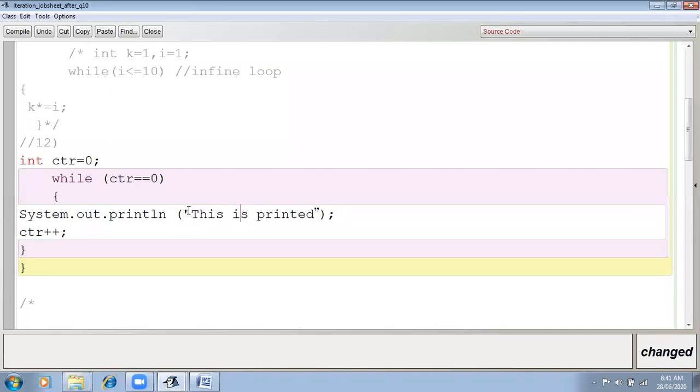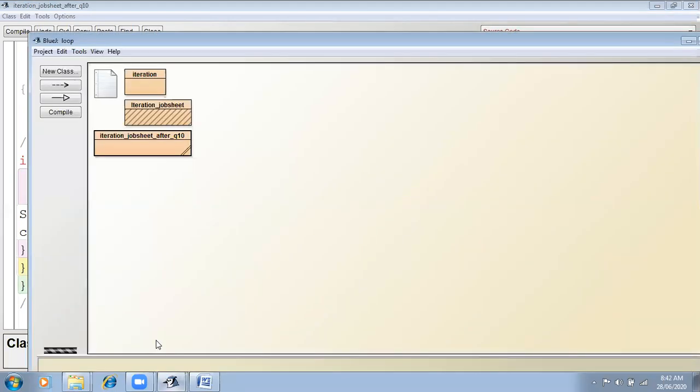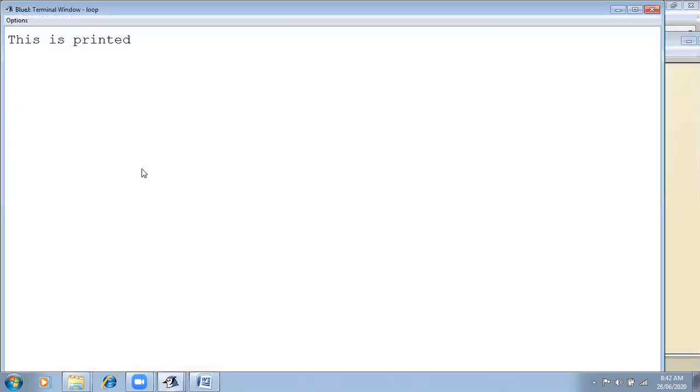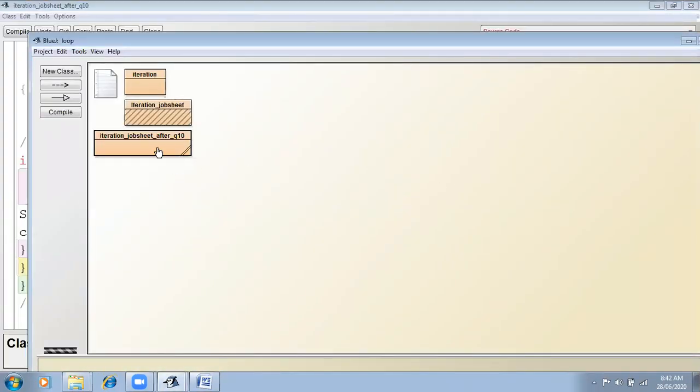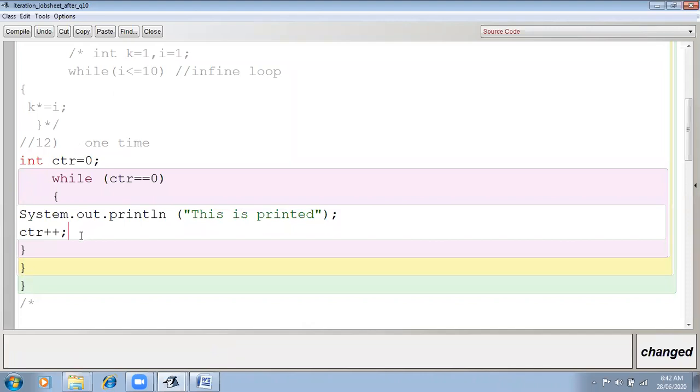If they are asking the output, then what you will write? "This is printed", only one time you will write. Or if they are asking how many times the loop is executing, then only one time. The loop will execute one time. This is printed only one time, right? So the output of this, how many times will it execute? Only one time.